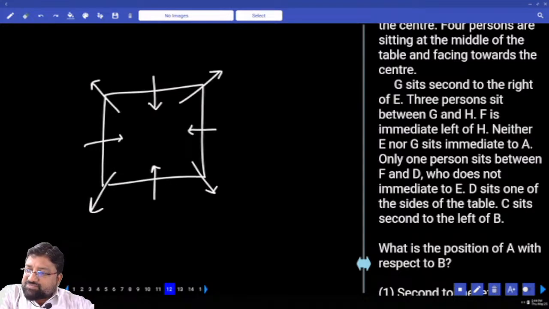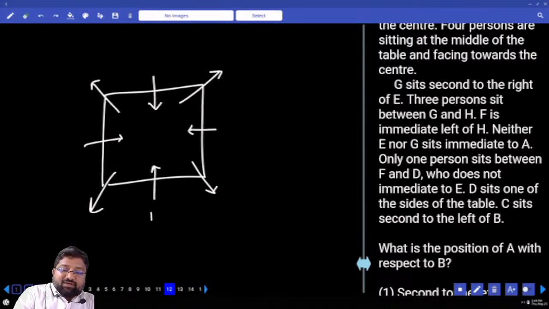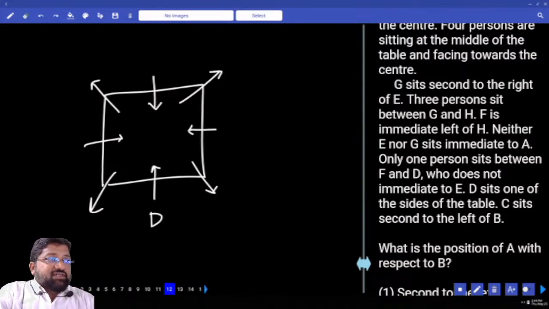G sits second to the right of E. 3 persons between G and H. F is immediate left of H. Neither E nor G sits immediate to A. Only one person sits between F and D. D does not sit immediate to E. D sits at one of the sides of the table. Can I build the whole story from D? Yes or no? How can I build the whole story from D?